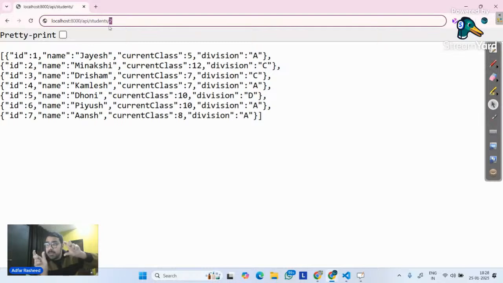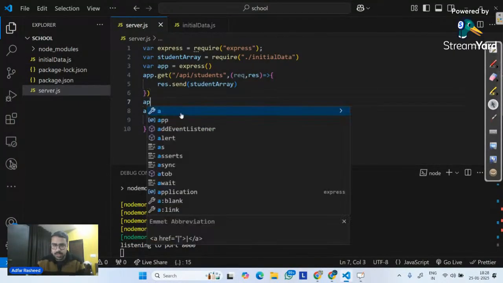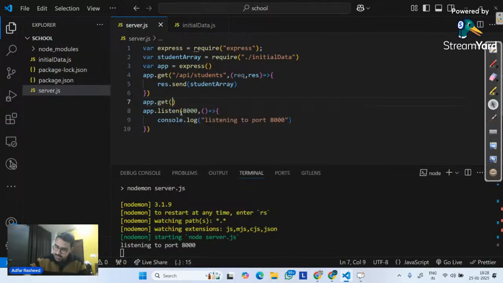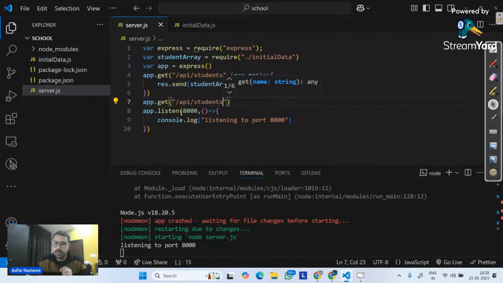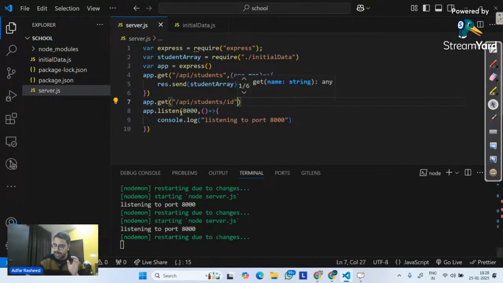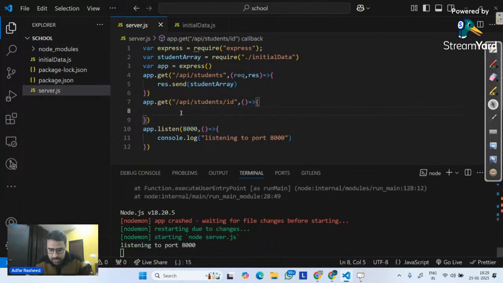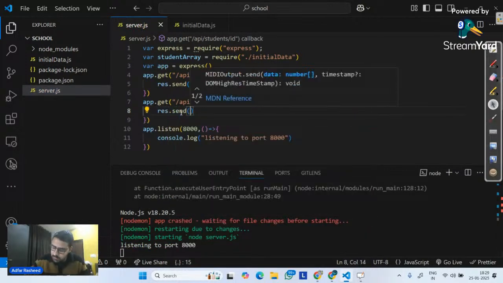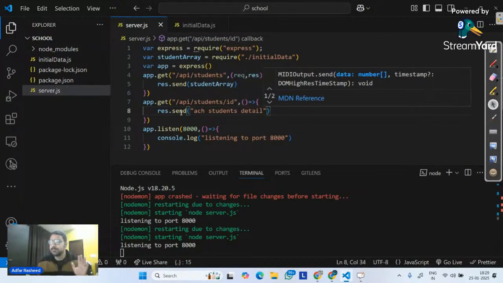So the route of this API has one parameter in it, or maybe more than one next time, which are dynamic in nature. So what do I need to do? I need to go here and simply create another route. So app.get, in this case, I will simply say /API/students, then /ID. This is what my param is. Once anyone accesses this, in the response, please send each student's detail like this. This is what we want.